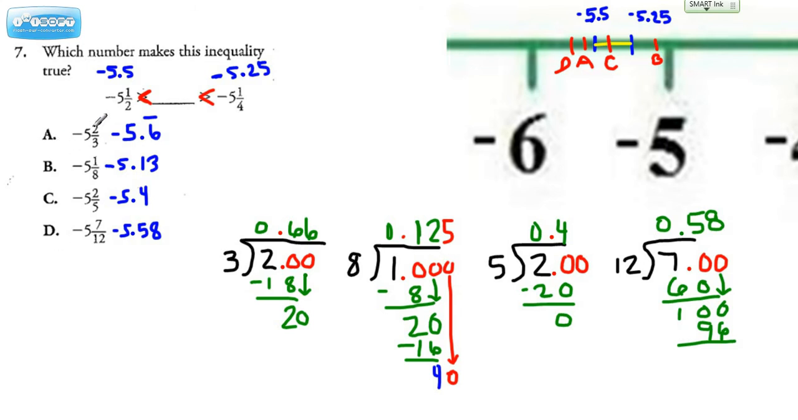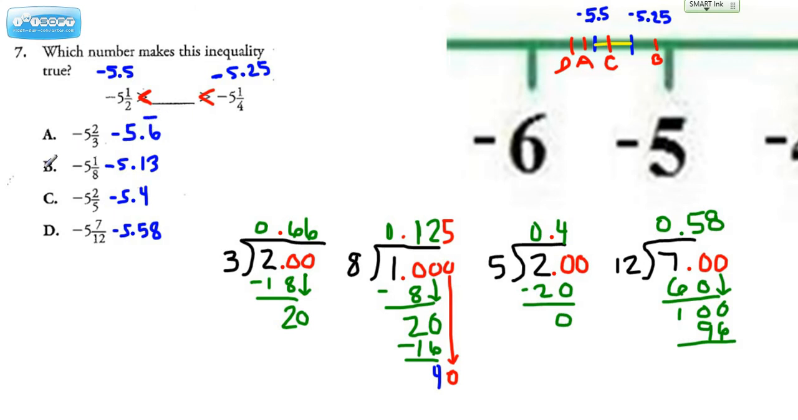So the next step is to take each of the choices. We know that they're all going to be a negative 5 and something. To get the something, we have to take the numerator and divide it by the denominator. And when we do, we get the repeating 6 thing going on. So that would be a negative 5 6/10 with the bar notation.